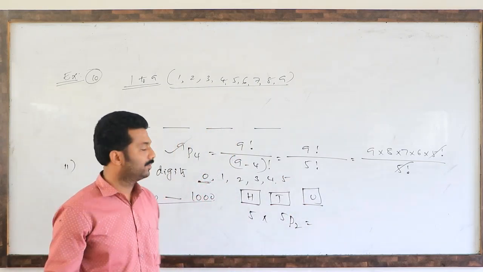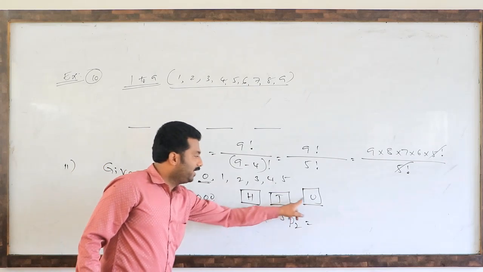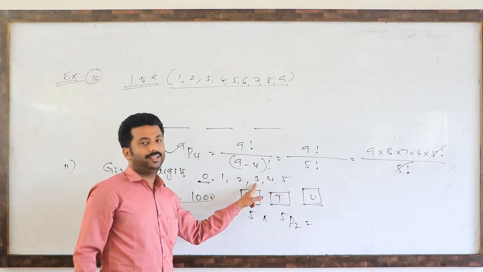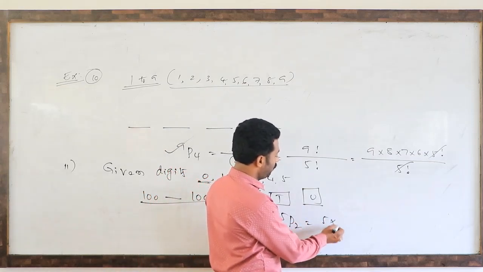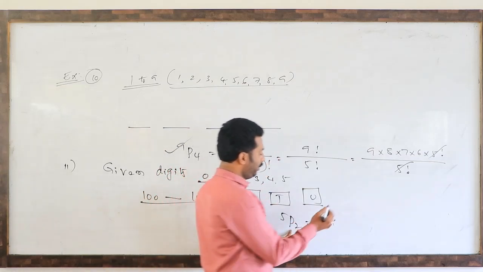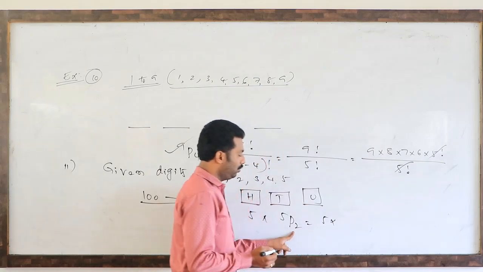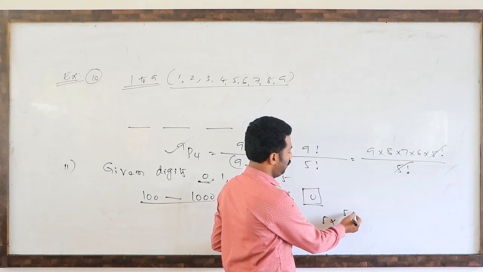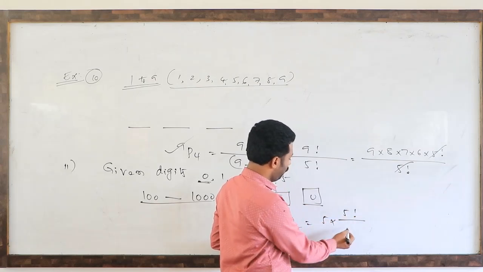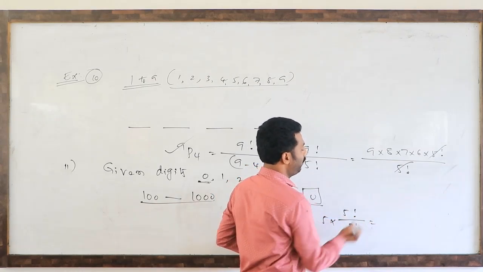5P2 ways. You remember? 2 seats, 5 numbers are standing. How many ways can we fill them? 5P2 ways. So 5 into 5P2. What is the formula? 5P2 is 5 factorial divided by (5 minus 2) factorial, which means 3 factorial.